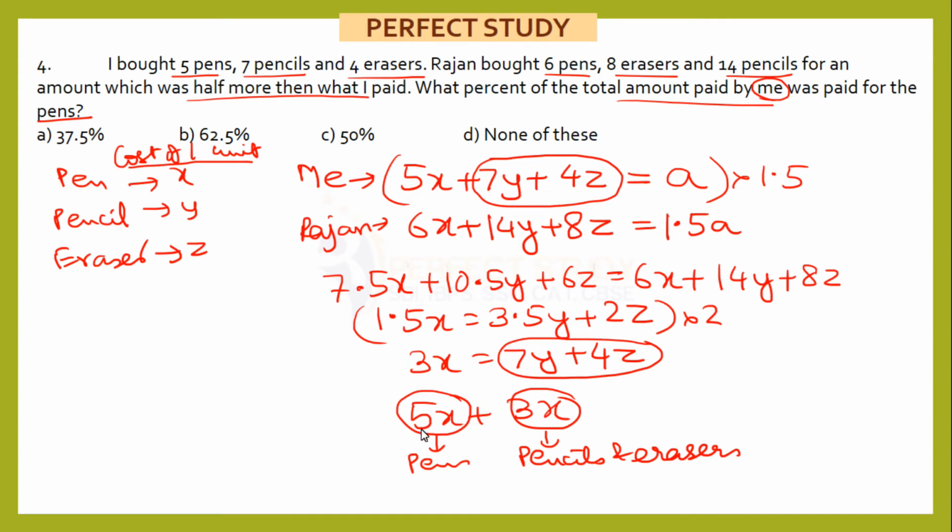So what proportion is spent on pens? That is 5x, and my total will be 8x. So 5x out of 8x multiplied by 100, 5 by 8 is obviously 62.5%.